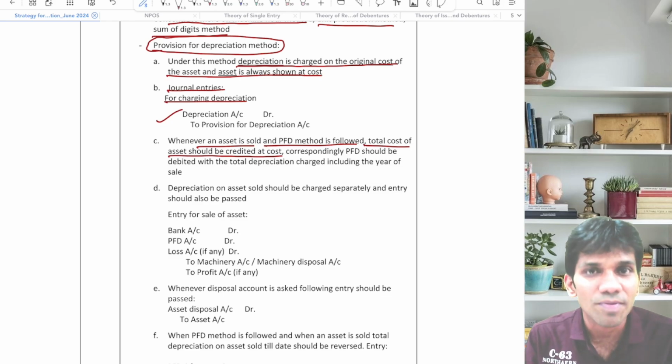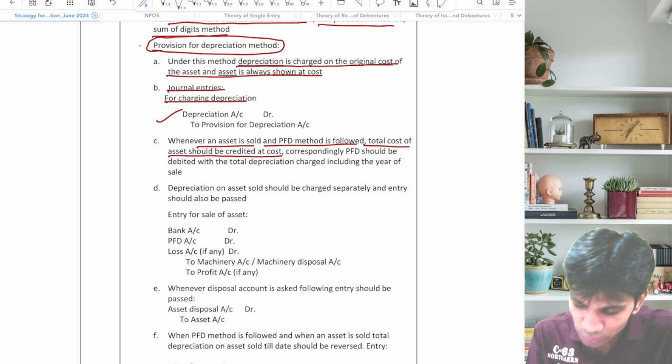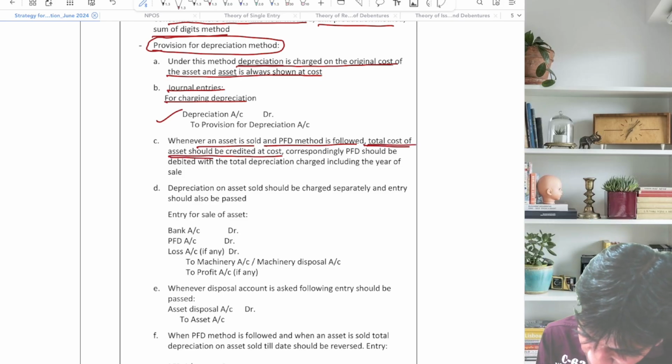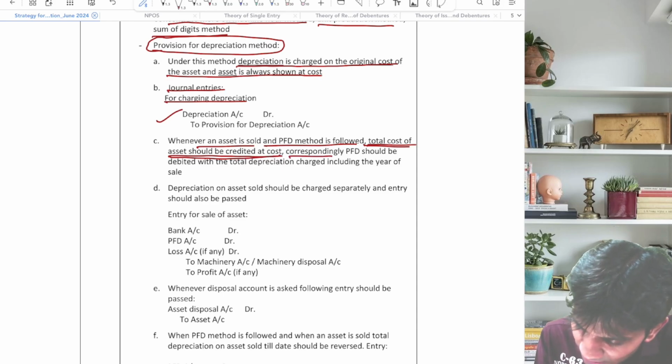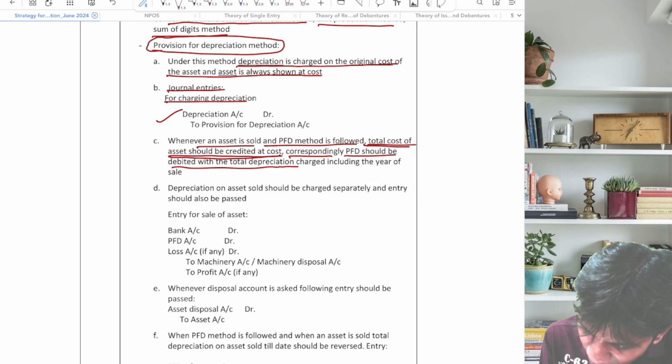असेट आएगा भी कॉस्ट पे, मतलब परचेज भी कॉस्ट प्राइस पे, और सेल होगा तभी भी कॉस्ट से ही क्रेडिट करो. That's what I have written. Total cost of the asset should be credited at cost. Correspondingly, PFD should be debited with the total depreciation charge, including the year of sale.